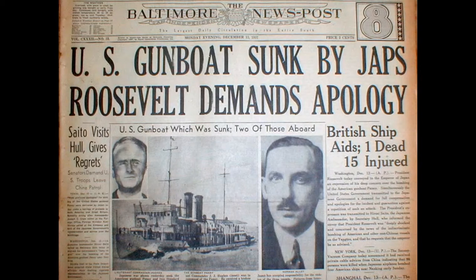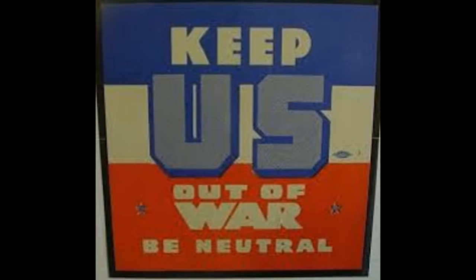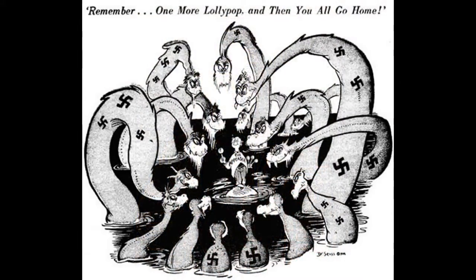To conclude, there were not only the physical events such as the sinking of the Panay and the Quarantine on Aggression speech, but it was mainly the undertones that were the strongest. With the sinking of the Panay, the Panay was sunk, but the main factor was that it increased racism in the United States against the Japanese and increased propaganda promoting against the Japanese. With the Quarantine on Aggression speech, it promoted the idea that America would have to be involved in the growing conflict in Europe.